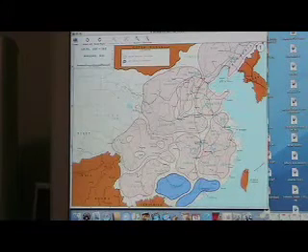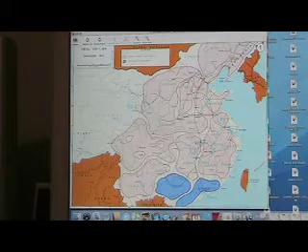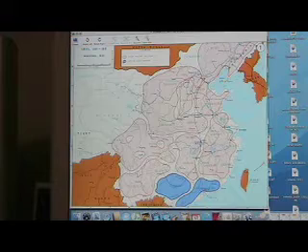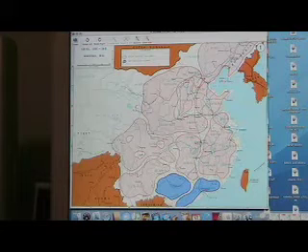The Chinese Civil War was fought between nationalists and communists. It started in 1927 and more or less ended in 1950. The war can be broken up into 4 phases.